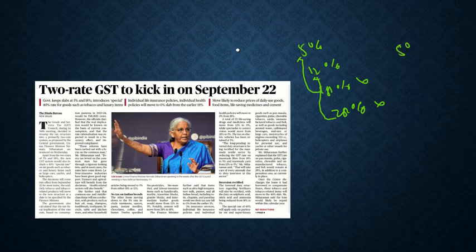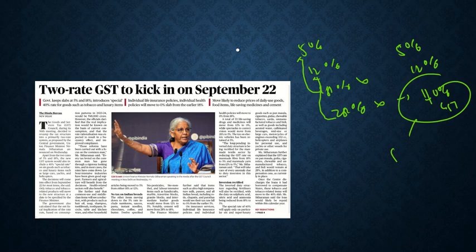It is 5% and 12%, and also there is an additional 40% GST slab, but this is for sin goods and luxury goods. So it went to the GST Council, and eventually the GST Council agreed to it. Now it will kickstart from September 22 of this year. Let us see what key points are given.